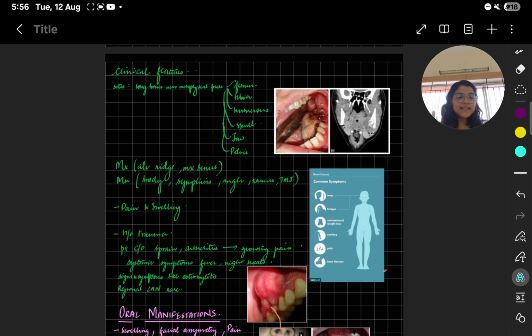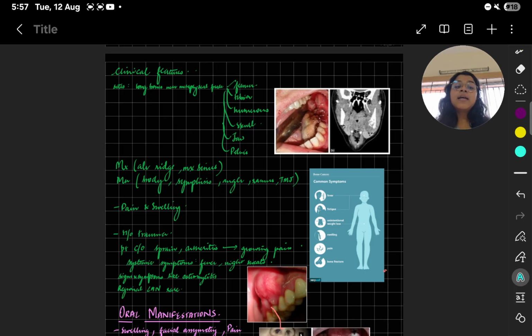Then in the maxilla, what are the areas which are affected most? It's the alveolar ridge and the maxillary sinus. These are the areas, the alveolar ridge and the maxillary sinus, that are affected in osteosarcoma. In the mandible, it could be the body, the symphysis, the angle, the ramus and the TMJ. The alveolus, everything is affected.